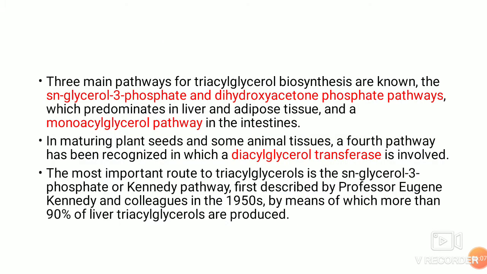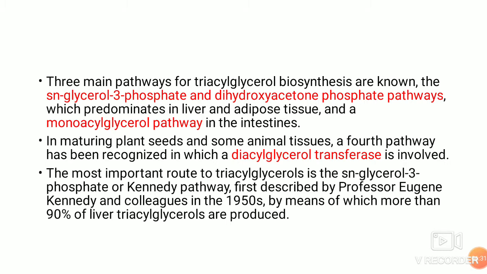Followed by this, there are 3 pathways for triacylglycerol biosynthesis. The SN3, that is the third carbon of glycerol 3-phosphate, and dihydroxyacetone phosphate pathways, which predominate in liver and adipose tissue, and the monoacylglycerol pathway in intestine.